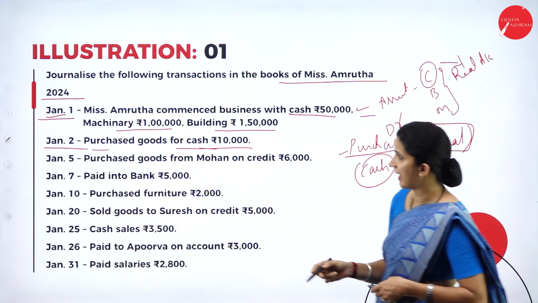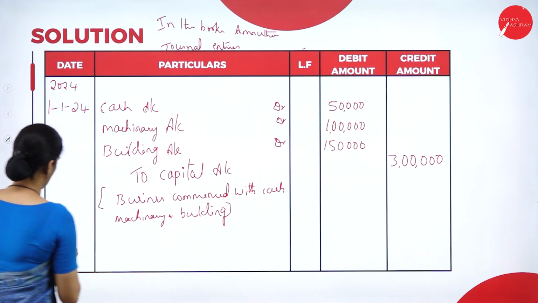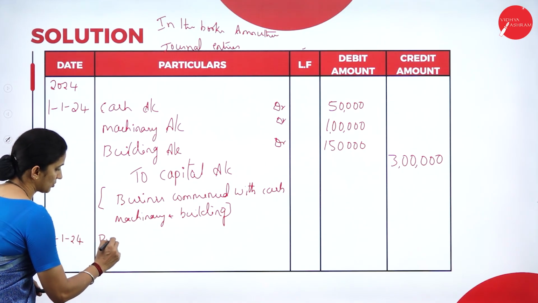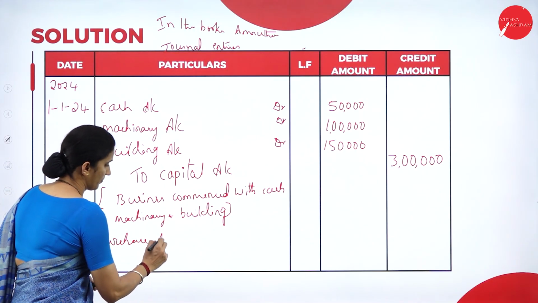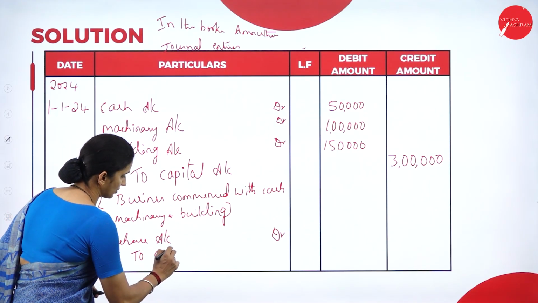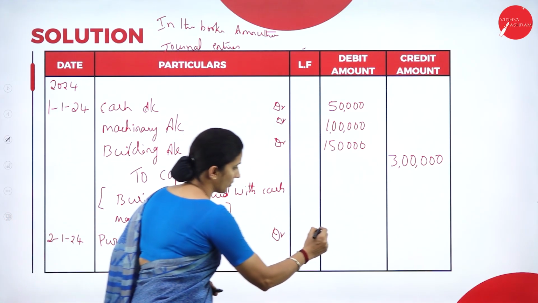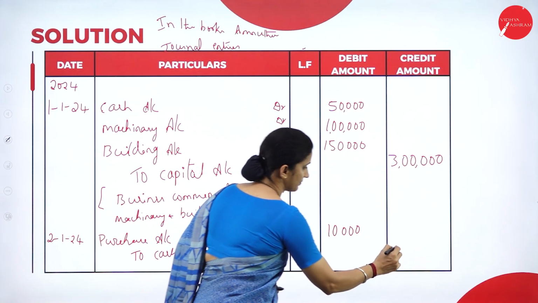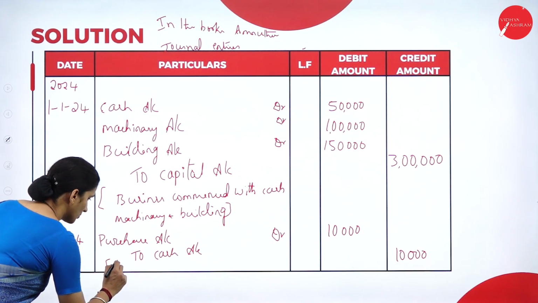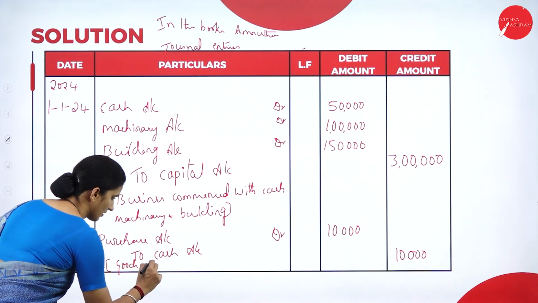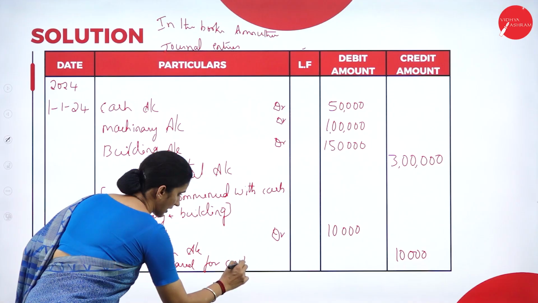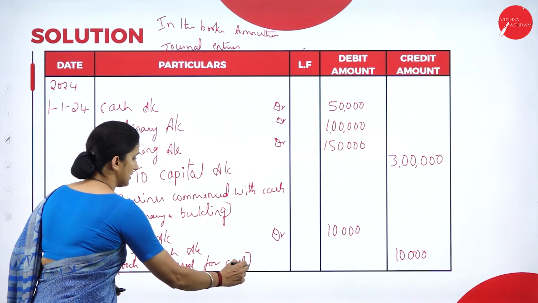So the transaction then, on Jan 2nd, 2024: purchase account debtor to cash account. The goods purchased are worth rupees 10,000. So the narration: goods purchased for cash. So this is the second transaction.